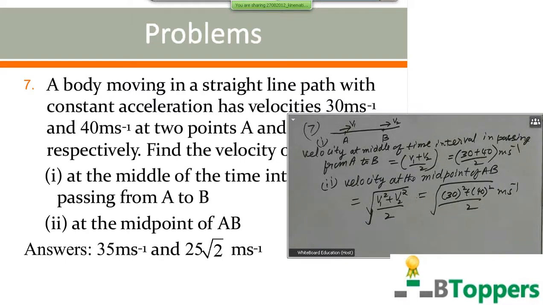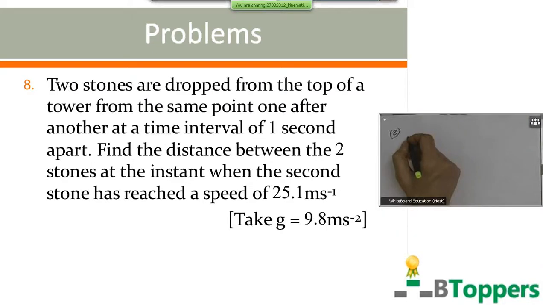You can see the next problem. Come on, see the next question, question number 8. Two stones are dropped from the top of a tower from the same point, one after another, at a time interval of 1 second apart. Find the distance between the two stones at the instant when the second stone has reached a speed of 25.1 meter per second. Within brackets, we are given take g equal 9.8 meter per second square.